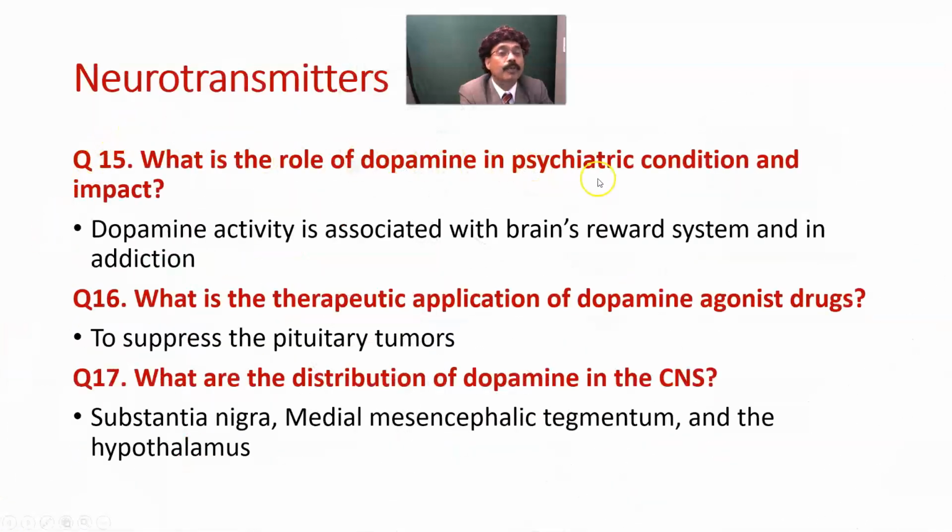What is the role of dopamine in psychiatric conditions and impact? Dopamine activity is associated with the brain's reward system and with addiction. What is the therapeutic application of dopamine agonist drugs? To suppress pituitary tumors. What is the distribution of dopamine in the central nervous system? Substantia nigra, very important, in the midbrain section, the medial mesencephalic tegmentum, and the hypothalamus.